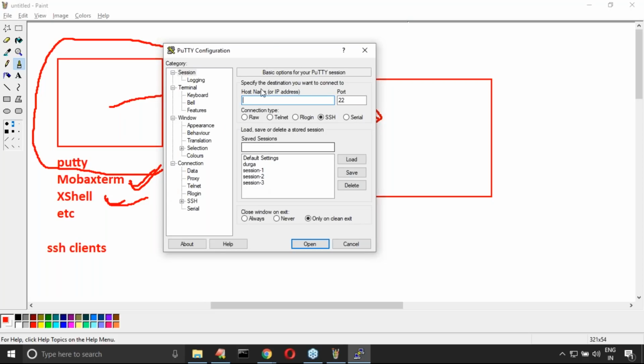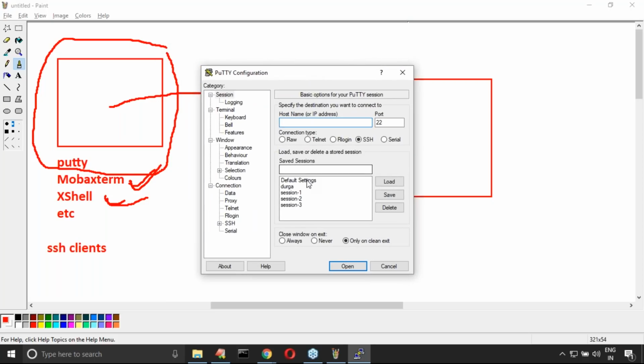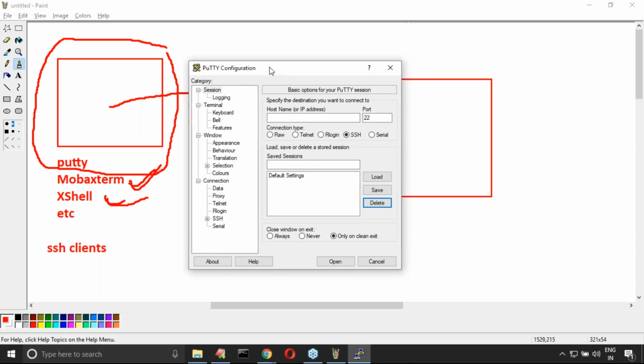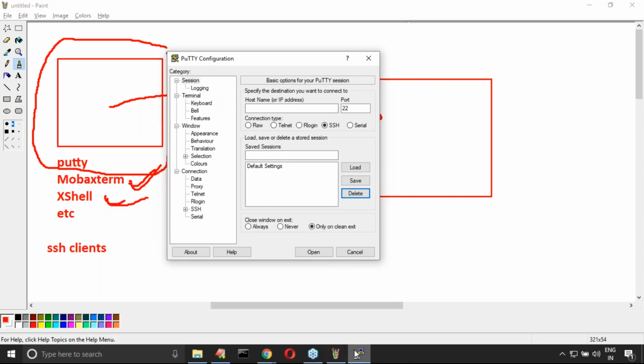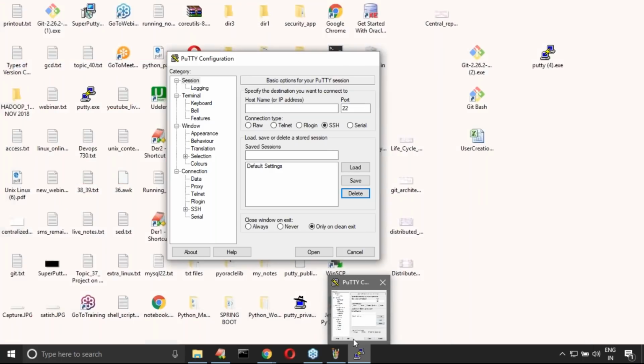Sir, now my question is, actually PuTTY is already there in my system. That's why it is showing available sessions. Don't worry, if you open it for the first time, it looks something like this. Now if you want to connect with the remote machine, observe very carefully.